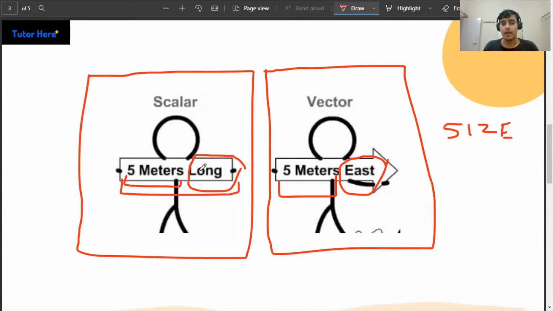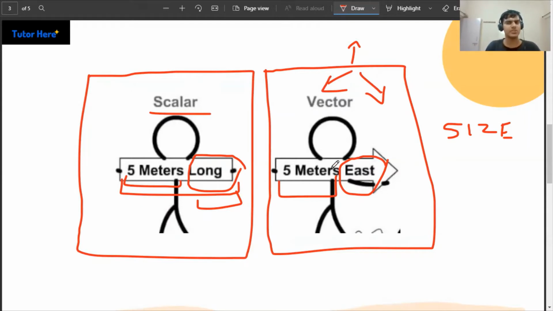Now, where it comes to be different, this person, scalar, is saying that it's long. Long can be anything. Long can be like this, like this, like this. You just don't have a direction. It's just saying something like 5 meters. That's it. When you come to the vector, it's saying east. Now that's a particular direction. So you have directions anywhere. This is the direction, this is the direction, this is the direction. And it's specifying that it's in the east direction. So 5 meters east.